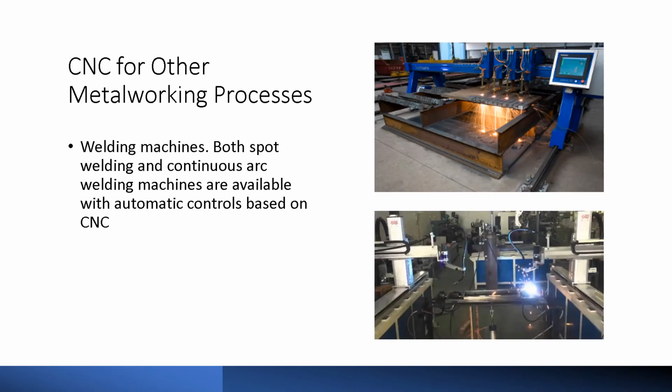Finally, we have CNC for other metalworking processes. In this case, welding machines. Both spot welding and continuous arc welding machines are available with automatic control based on CNC. Well, in your project you will see more applications.